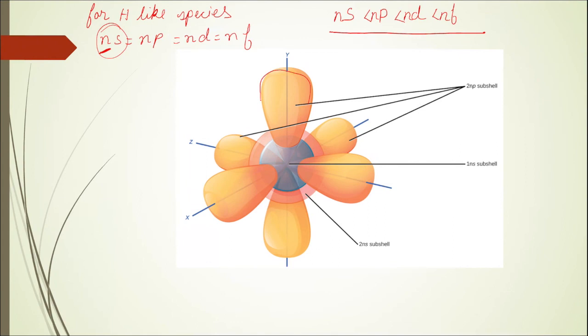So therefore we say that energy is now decided by both n as well as l. And we have a simple rule. That simple rule is the n plus l rule. The reason for this, which I just explained to you, is the shielding effect.